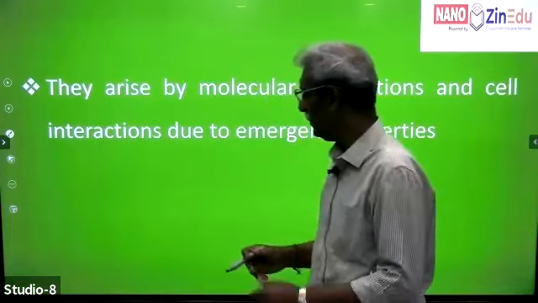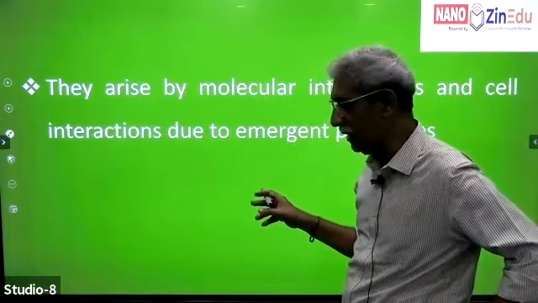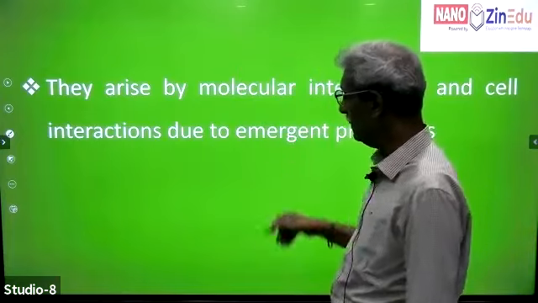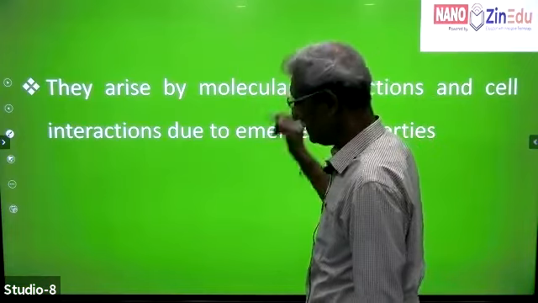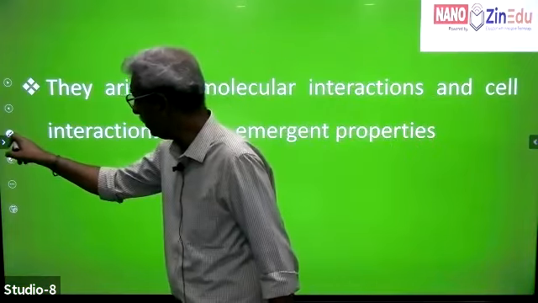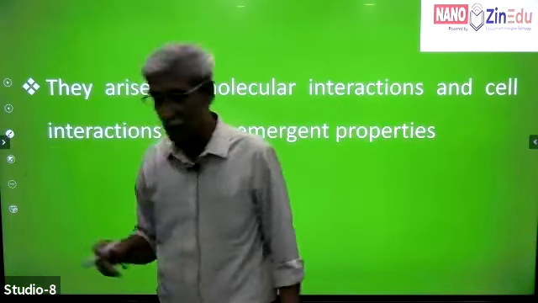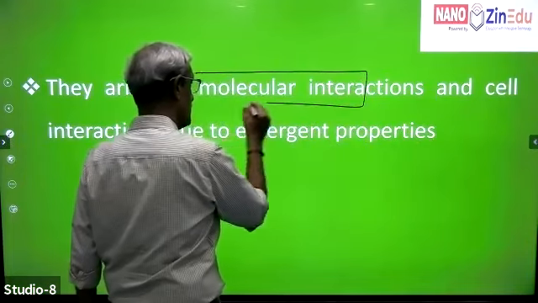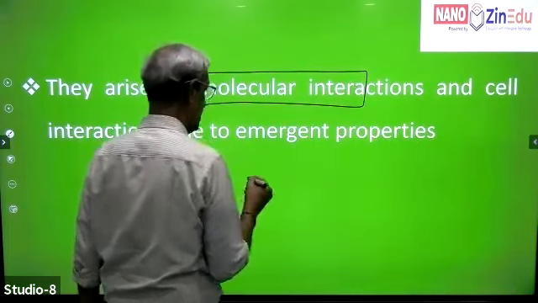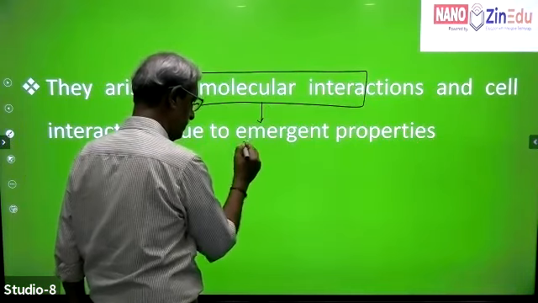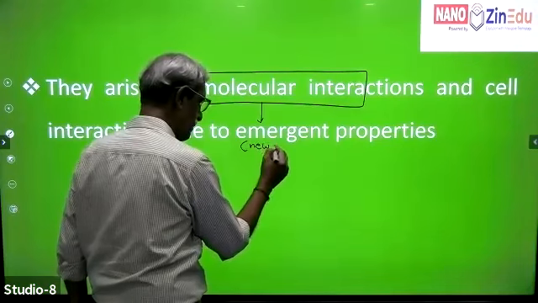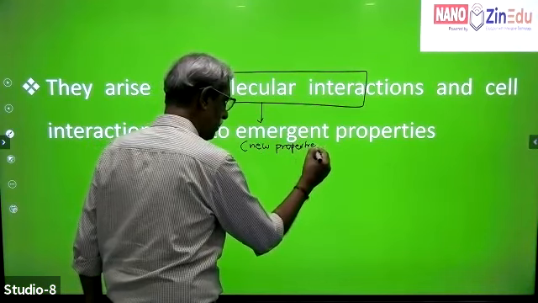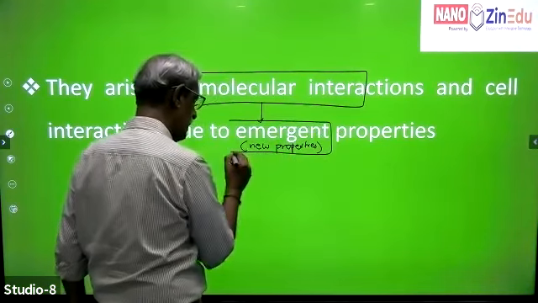Yeah. So then we learned about molecular interactions of the cell and what is meant by emergent properties. Now look here, this is very important. What were we talking about? We were talking about molecular interactions, remember? So whenever there are molecular interactions, there are some new properties. And these new properties are called emergent properties.